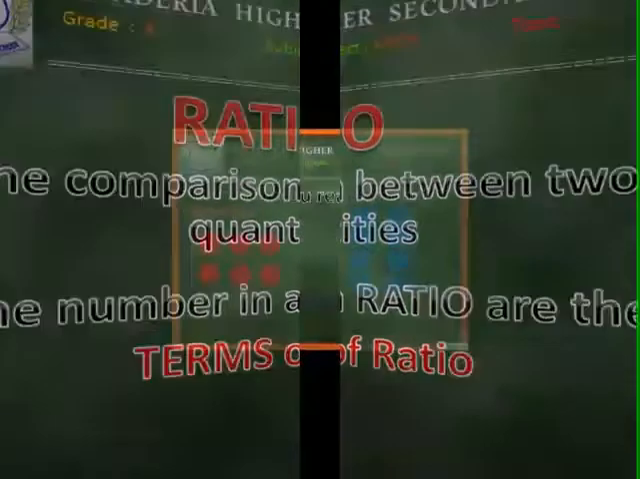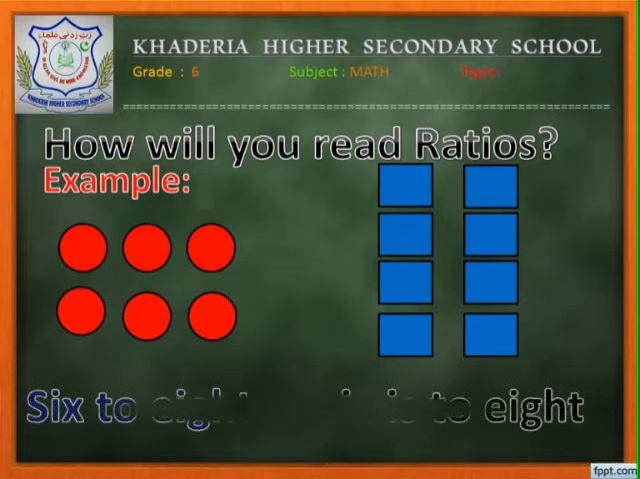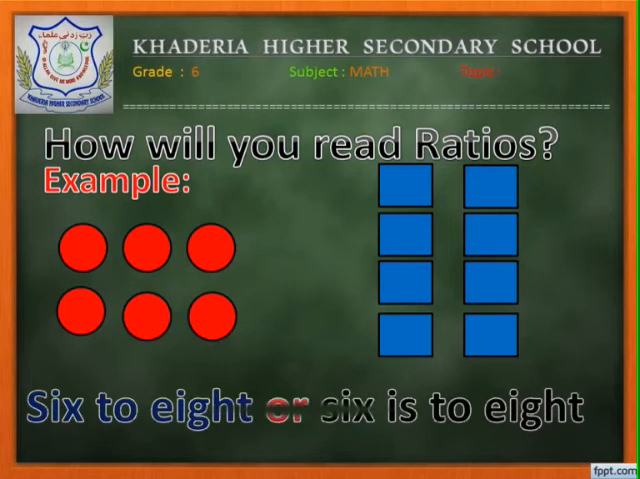In this example, we have 6 red colored circles and 8 blue colored rectangles. Now, we can find the ratio between circles and rectangles. So, here the ratio of red circles to blue rectangles is 6:8, because we have 6 circles and 8 rectangles in total.